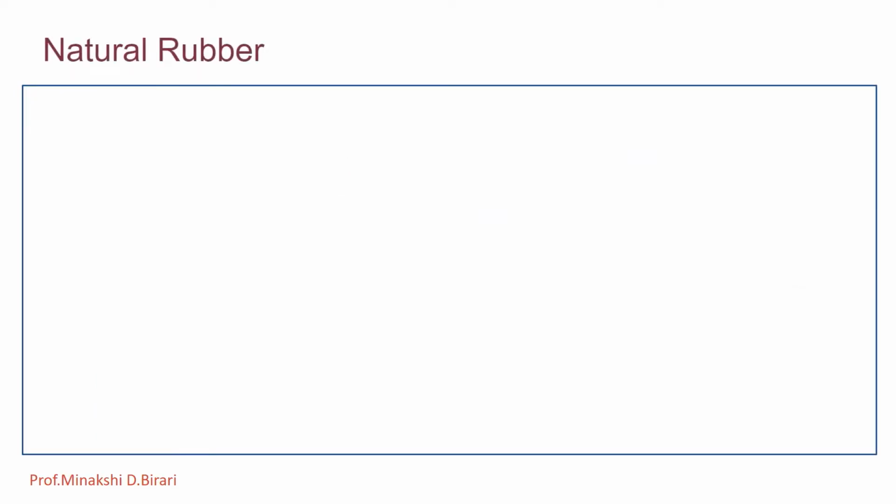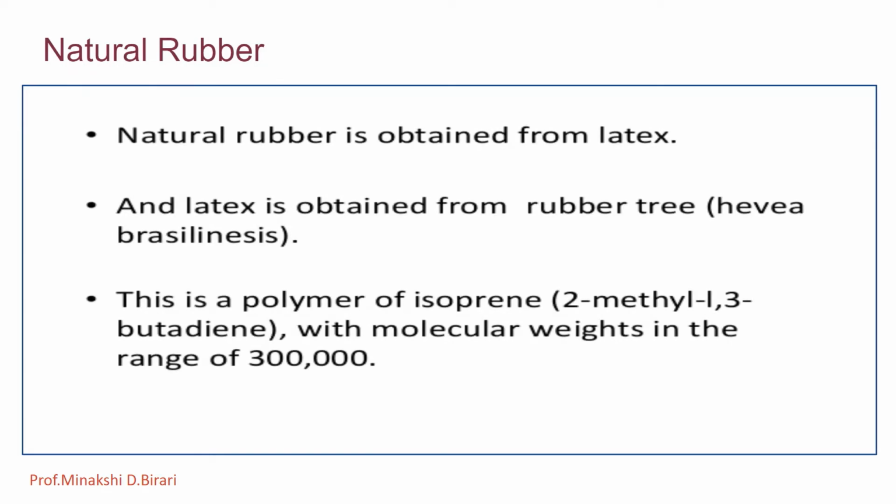We know that natural rubber is obtained from latex, and latex is obtained from the rubber tree. Natural rubber is a polymer of isoprene, that is 2-methyl-1,3-butadiene, with molecular weights in the range of 3 lakh. That means natural rubber is a high molecular weight linear hydrocarbon polymer which exhibits elasticity and other rubber-like properties.